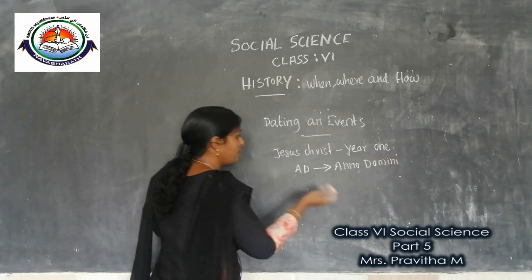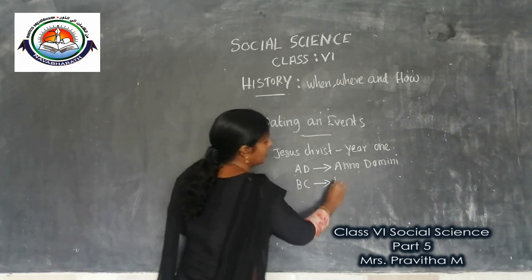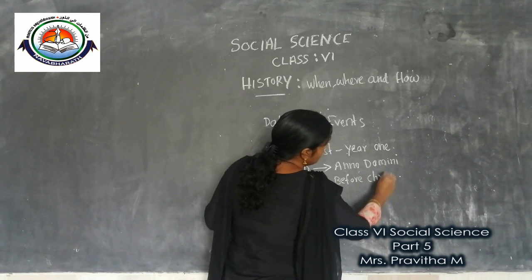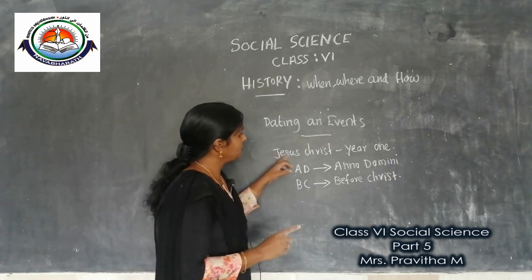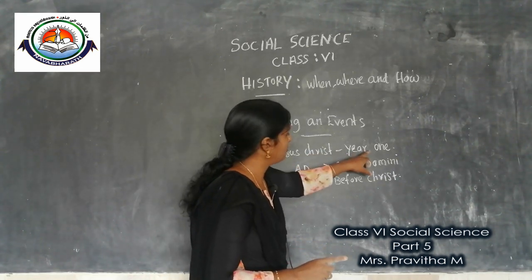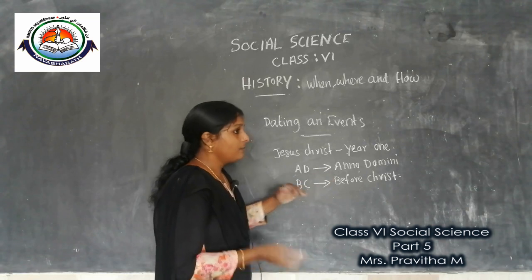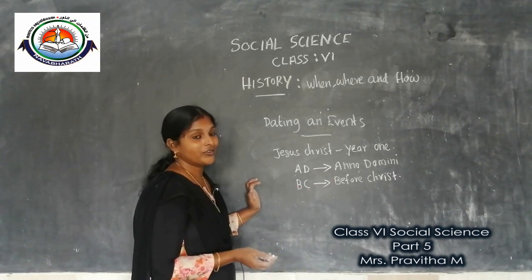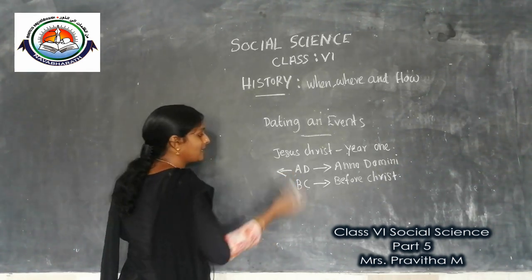Before the birth of Jesus Christ is regarded as BC, Before Christ. Clear, children? The year of the birth of Jesus Christ is regarded as year 1. After the birth of Jesus Christ, AD. Before the birth of Jesus Christ, BC. Clear, children? Then, children, nowadays this term is replaced.